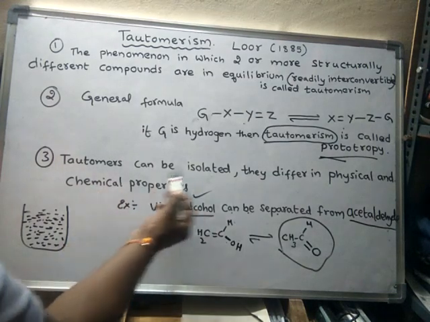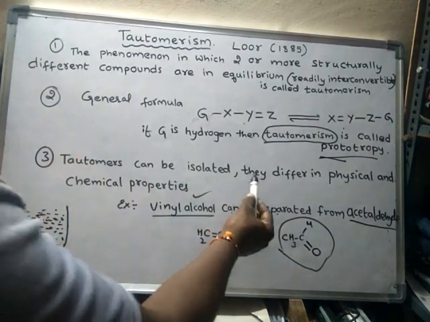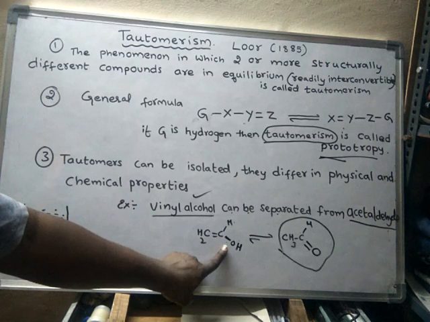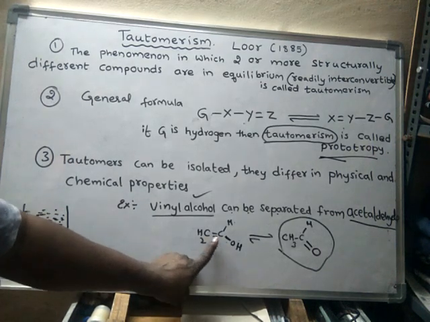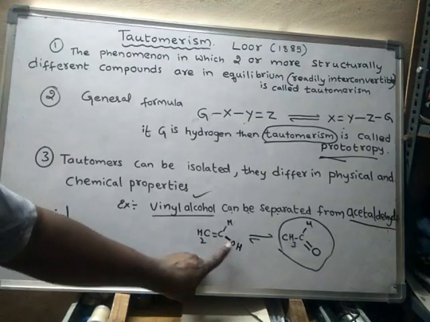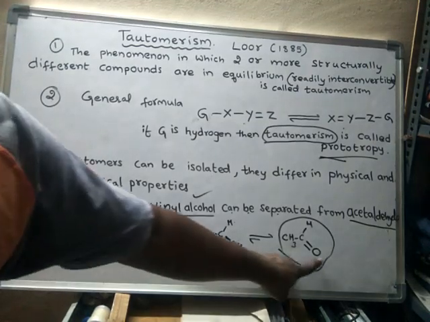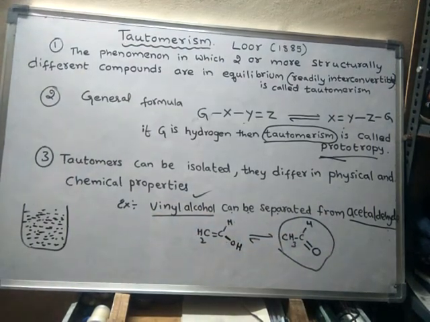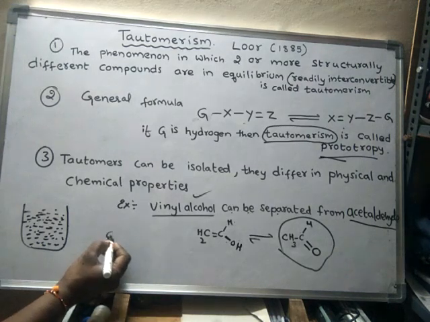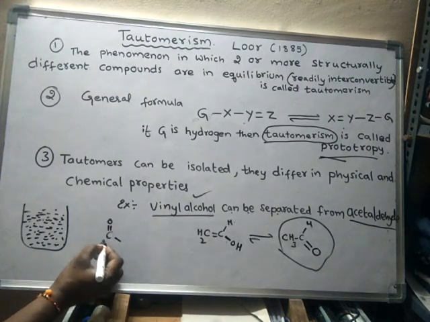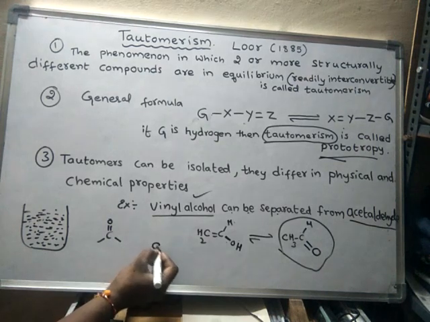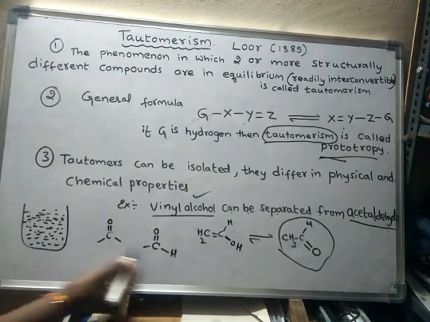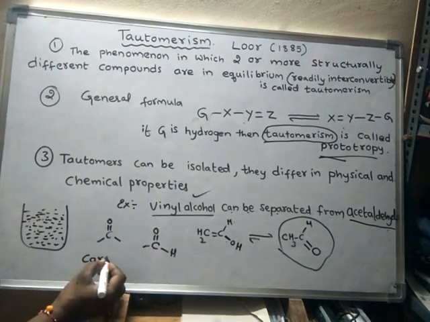Tautomers can be isolated, they can be separated. They differ in their physical and chemical properties. This has the properties of alcohol, enol. So this is alkene as well as alcohol, enol, both are present here. But this is an aldehyde group. Aldehydes and ketones are both said to be keto. This is the functional group of ketones and this is the functional group of aldehydes. These are said to be carbonyl compounds.